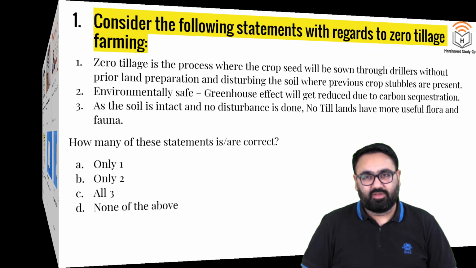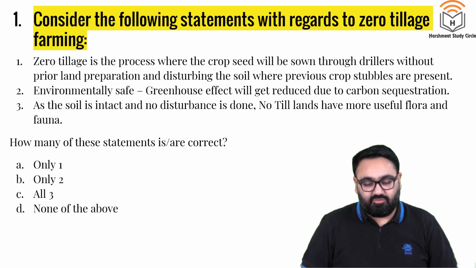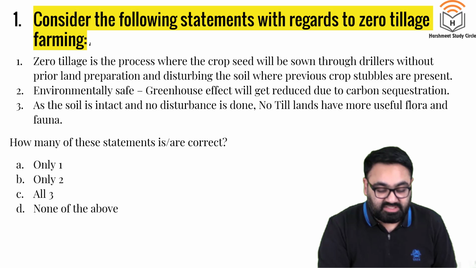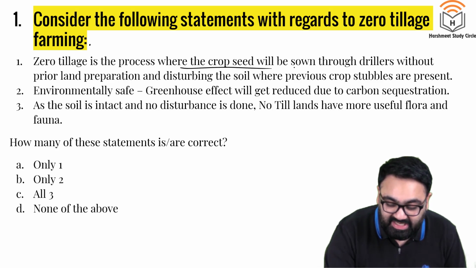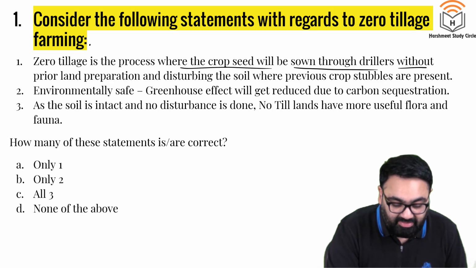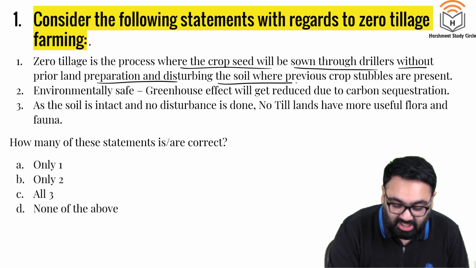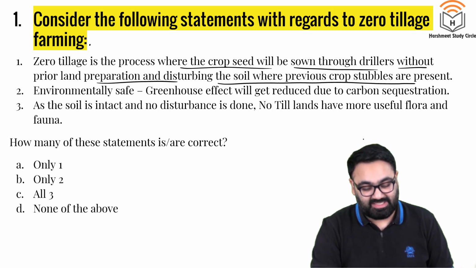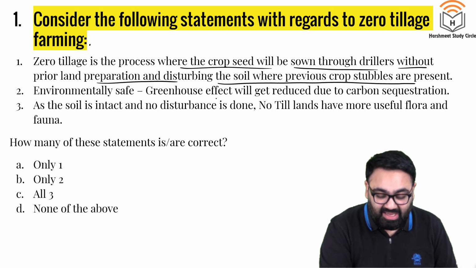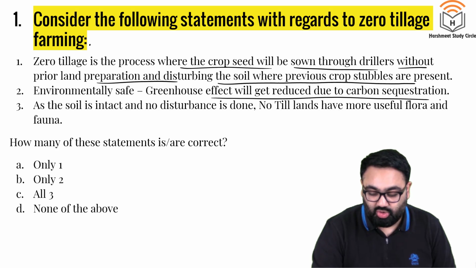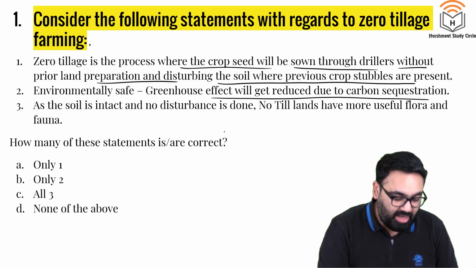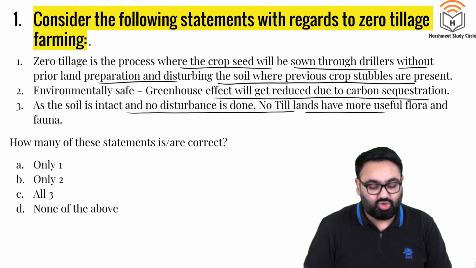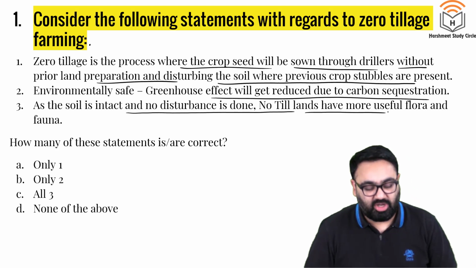Let's begin with the quiz today with question number 1. Consider the following statements with regards to zero tillage farming. Number 1. Zero tillage is the process where the crop seed will be sown through drillers without prior land preparation and disturbing the soil where previous crop stubbles are present. Second, it's environmentally safe. Greenhouse effect will get reduced due to carbon sequestration. Third, as the soil is intact and no disturbance is done, no-till lands have more useful flora and fauna. How many of these are correct?